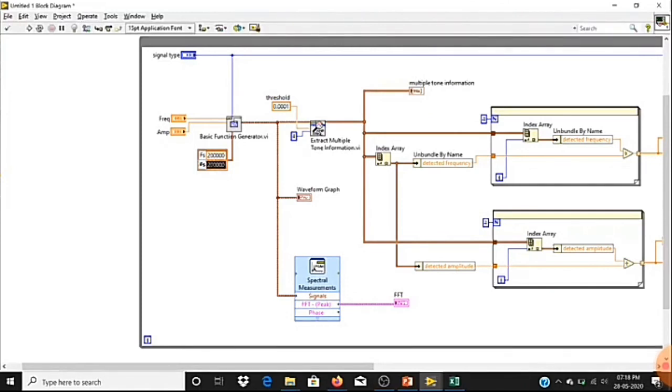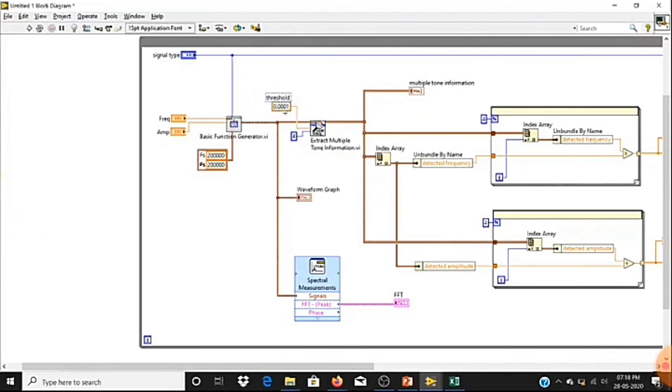Next, we have used the extract multi-tone information function to extract its features. Here I need 4 tones, that's why I have given 4. If you want more features, you can increase this value. Using this function we extract the features, and here the threshold determines what the amplitude value should be to consider it a feature.